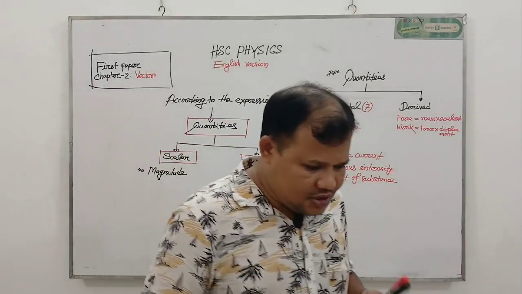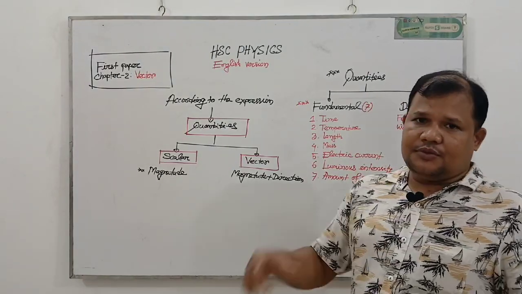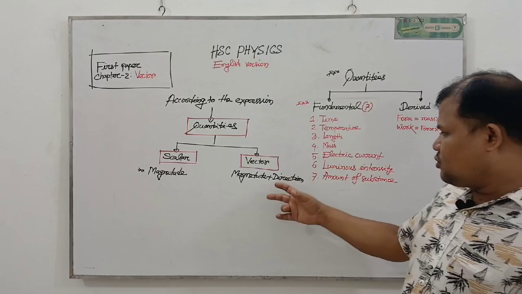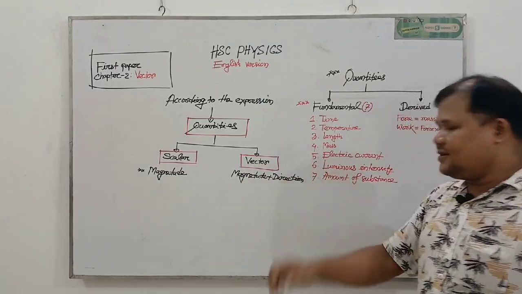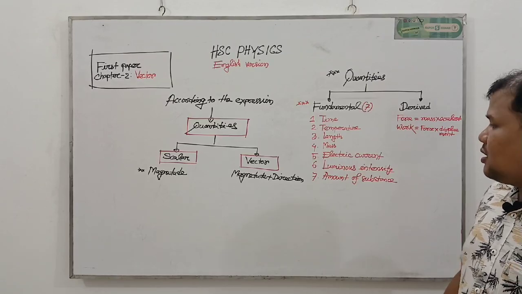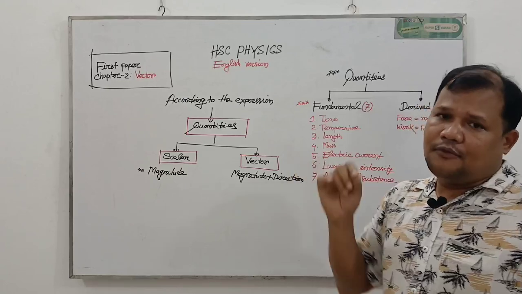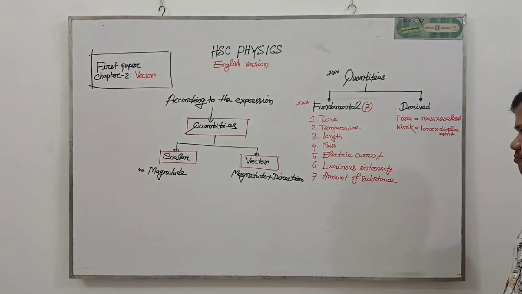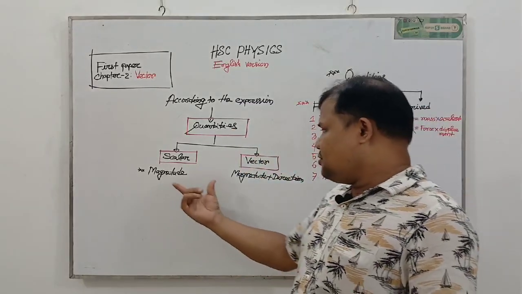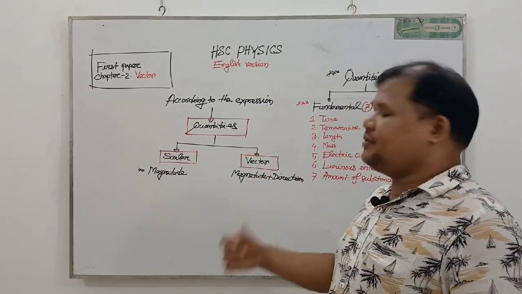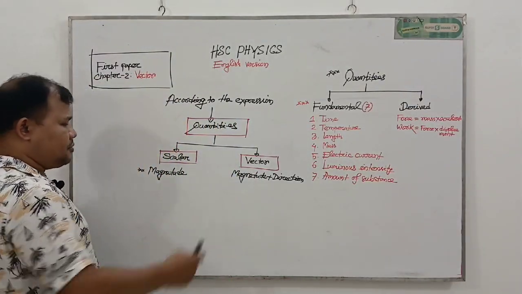This is very important. For expressing vector quantities fully and perfectly, we must confirm how many things? Two things: one is its magnitude and another is its direction. Without these two things, we cannot express vector quantities fully and perfectly. In the case of scalar quantities, magnitude is enough. Now I give you some examples of scalar and vector quantities.